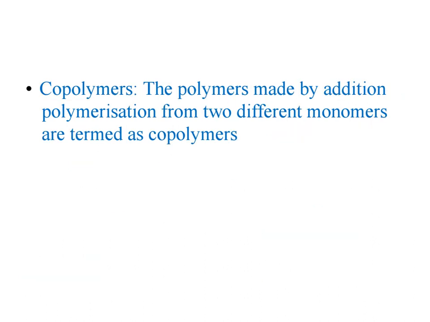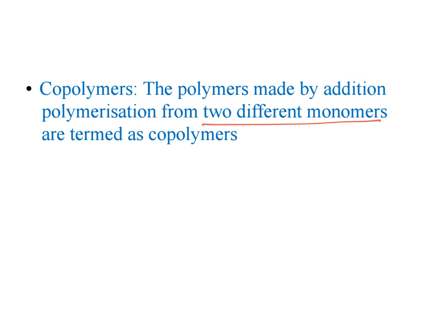The next one is copolymers. These polymers, prepared by the addition of two different monomers, are called copolymers. In the previous case only one monomeric unit was present in the reaction. In copolymers, two different monomer units are present which form a polymer, and those polymers we call copolymers. Let's take an example.